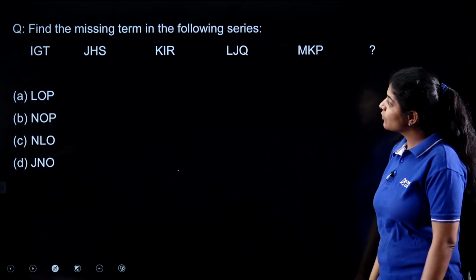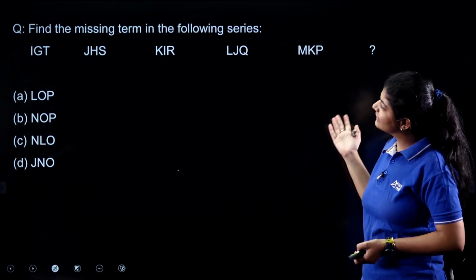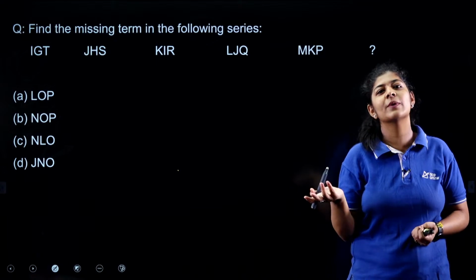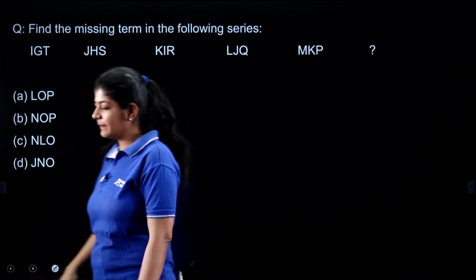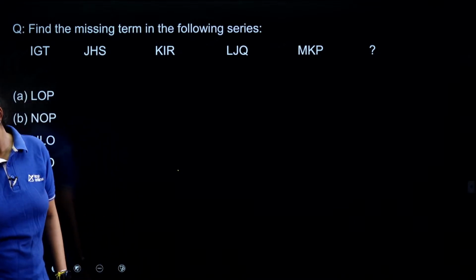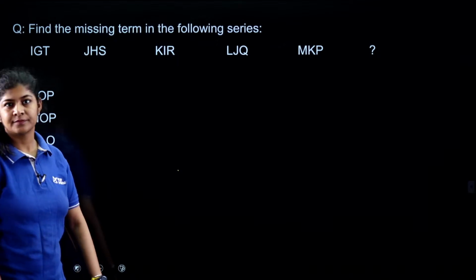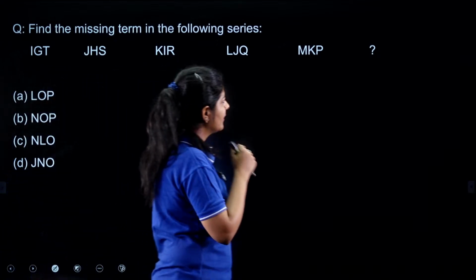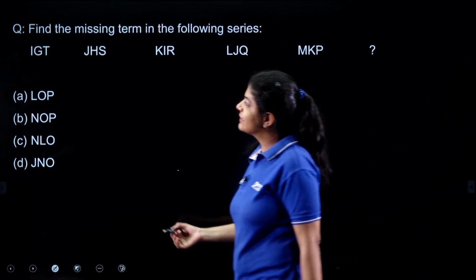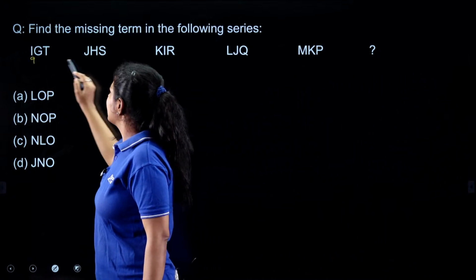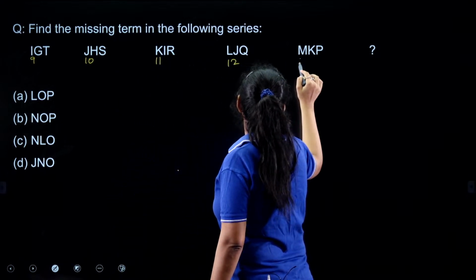Okay, so the last question. In this one again we are having the same kind of series, and we can easily determine the answer. What answer are you getting in the last question? Again it's an easy one. I 9, J 10, K 11, L 12, M 13.